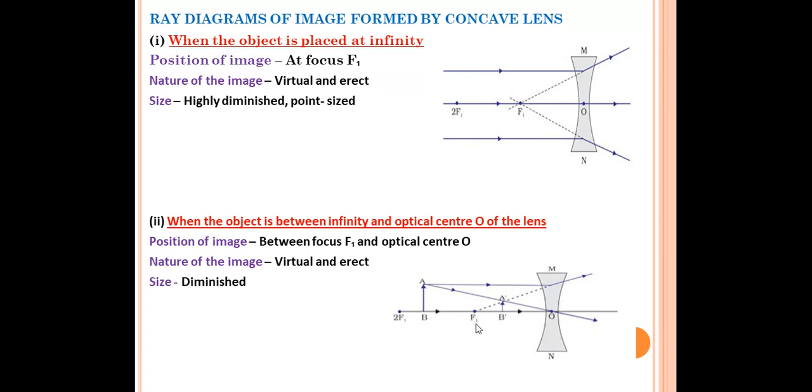So the image is formed between F1 and O. So the image position will be between focus 1 and optical center O. And since the rays are appearing to meet, we can write the nature of the image is virtual and erect, and the size of the image will be diminished, small in size. So with this we have finished the ray diagrams for concave lens also and convex lens also.